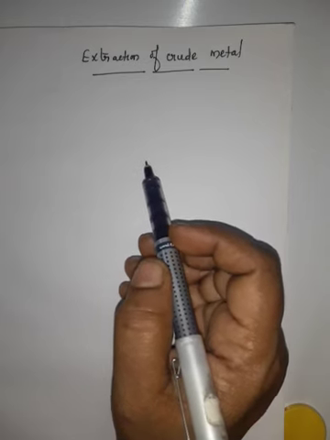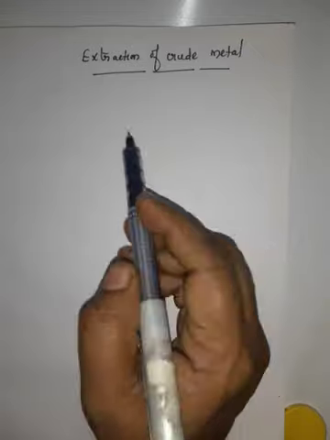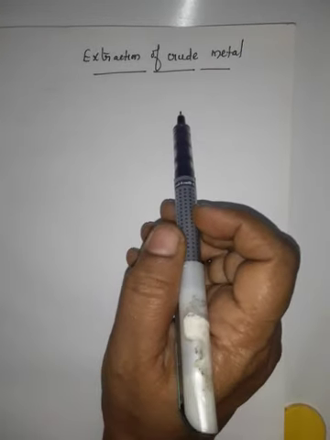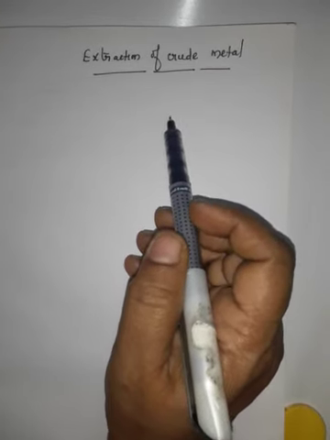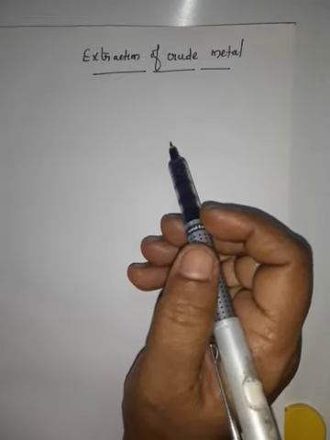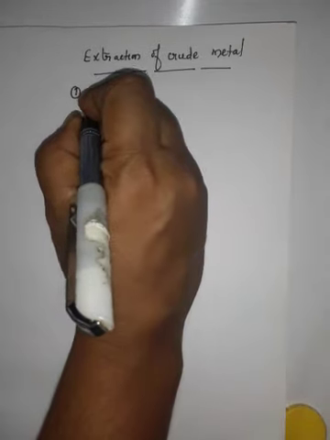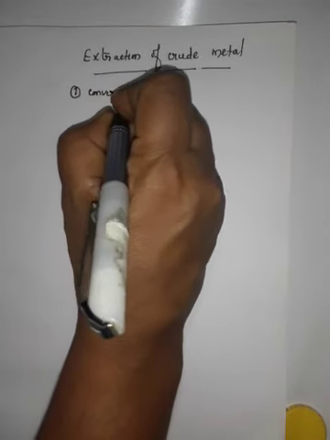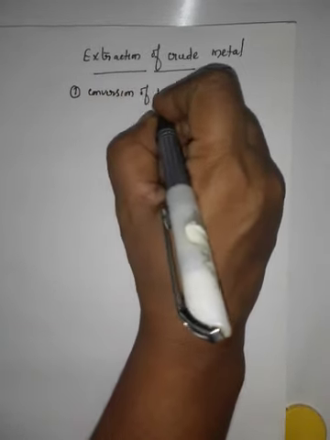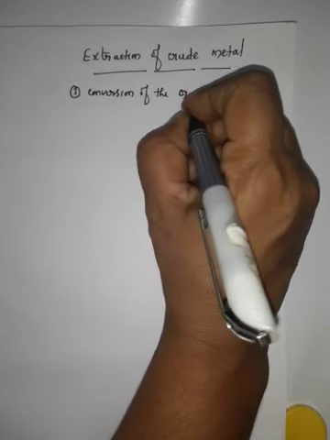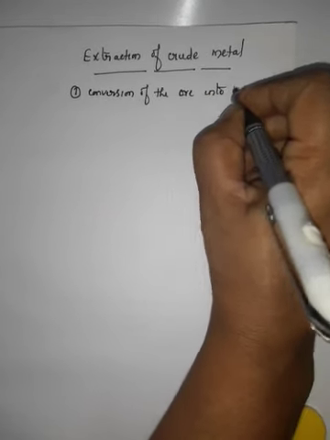Today we are going to learn about step 2, that is extraction of crude metal. Here, the extraction of crude metal involves 2 main steps. The first step, conversion of the concentrated ore into metal oxide.